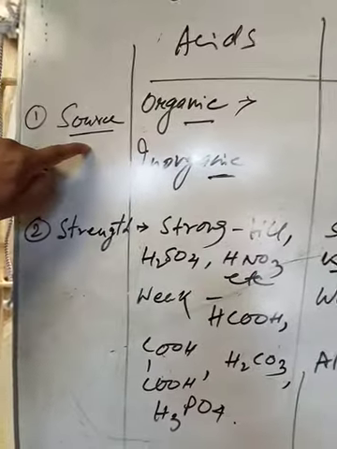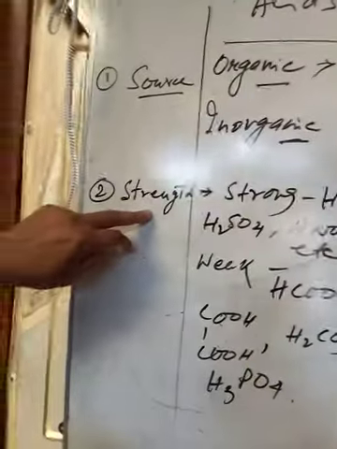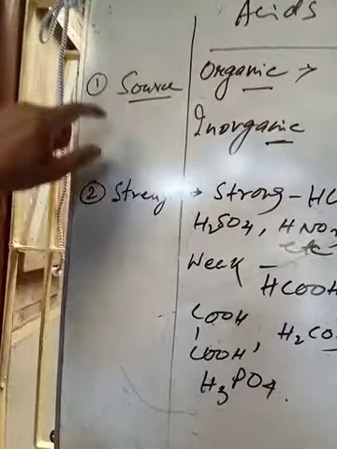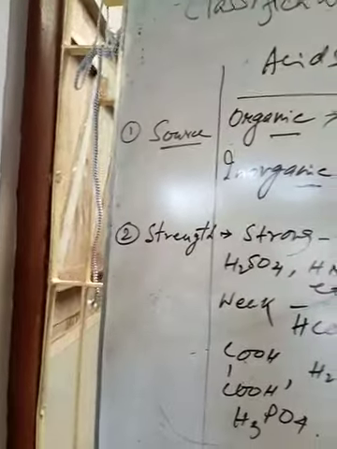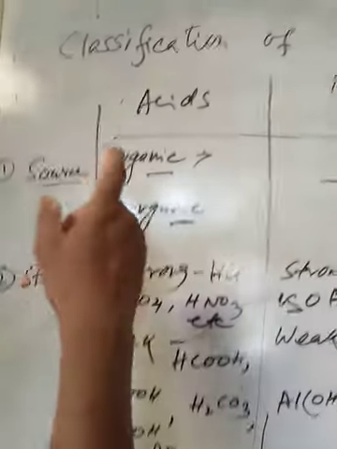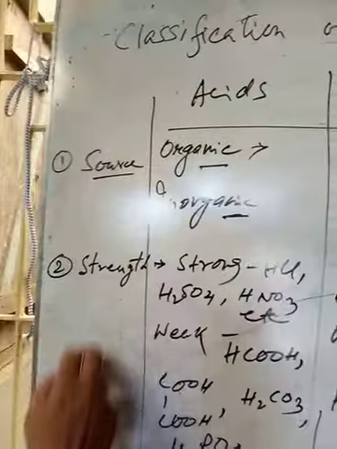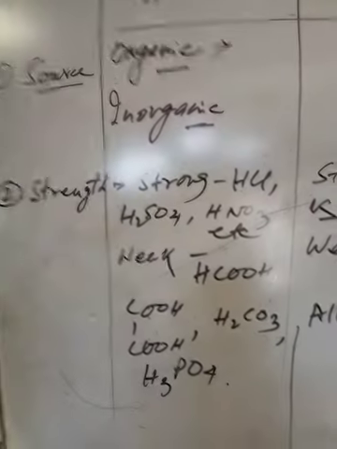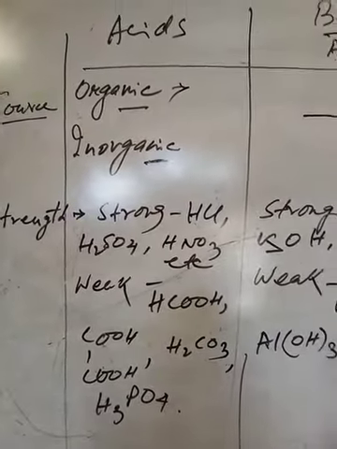So this one is from the source, and this one is on the basis of strength. So number 1 and number 2 are classifications of acids and bases: 1 source and number 2 strength. Next,